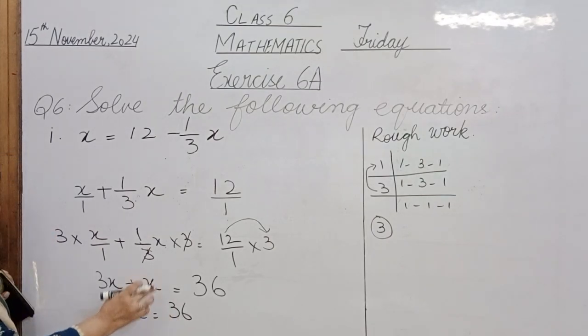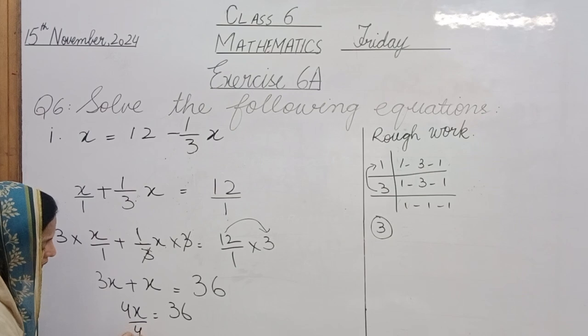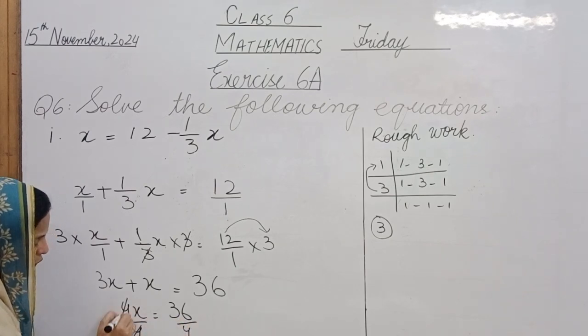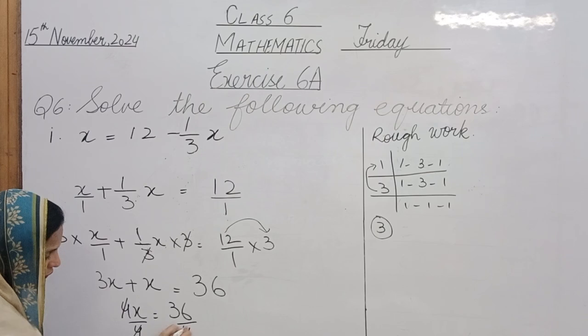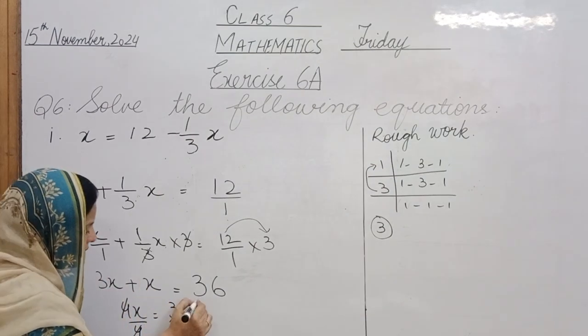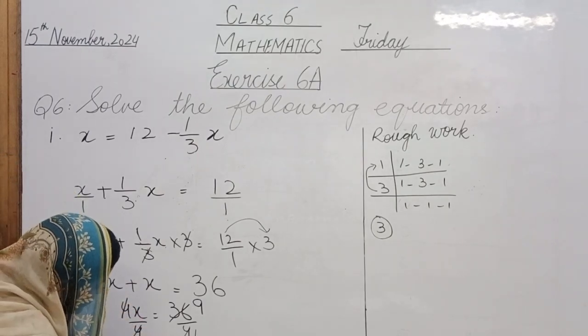It will be changing its behavior and dividing 36, dividing by 4 on both of the sides. 4 and 4 will cancel out. x is equal to, 4 1s are 4 and 4 how many are 36? Yes, very good. 4 9s are 36. So the answer is